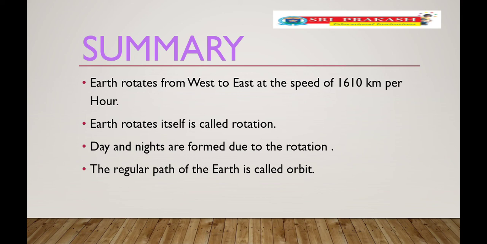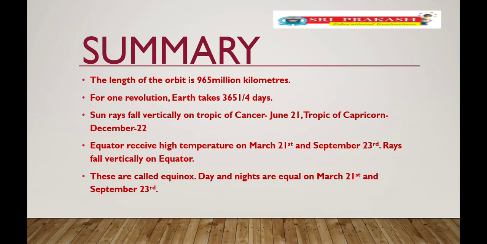The regular path of the Earth is called orbit. The length of the orbit is 965 million kilometers. For one revolution, Earth takes 365 and 1/4th days. Sun rays fall vertically on the Tropic of Cancer on June 21st, and the Tropic of Capricorn on December 22nd.